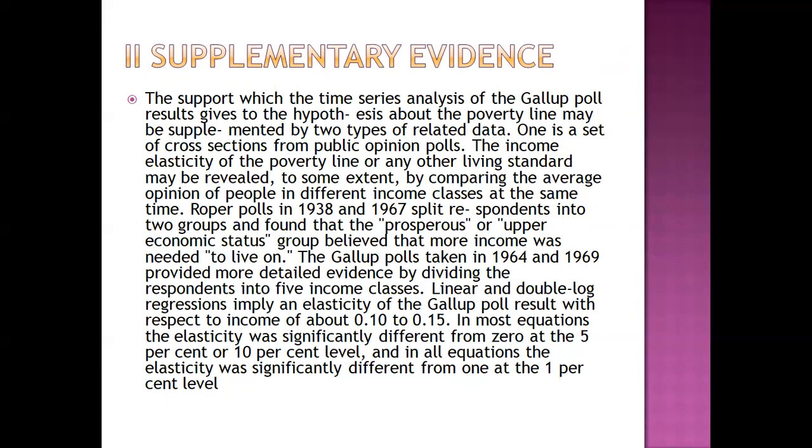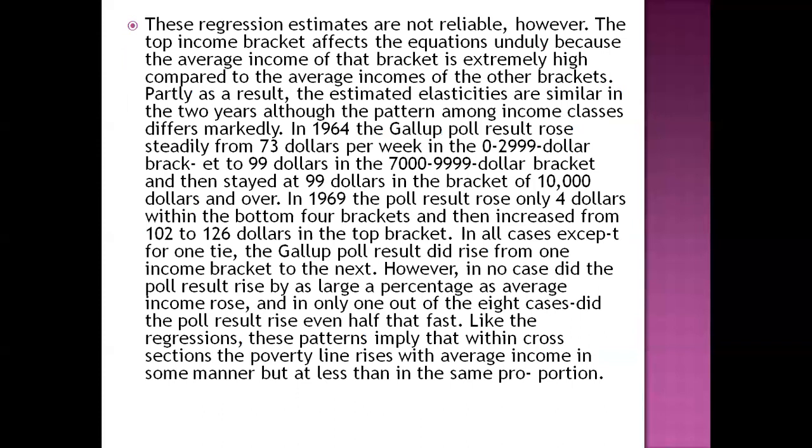Roper polls in 1938 and 1967 split respondents into two groups and found the prosperous, or upper economic status, group believed that more income was needed to live on. The Gallup polls taken in 1964 and 1969 provide more detailed evidence by dividing the respondents into five income classes. Linear and double log regressions imply an elasticity of Gallup poll result with respect to income of about 0.10 to 0.15. In most equations, the elasticity was significantly different from 0 to 5.